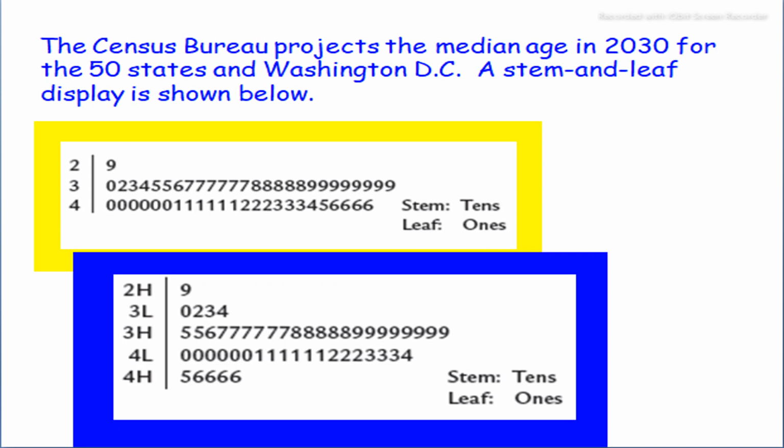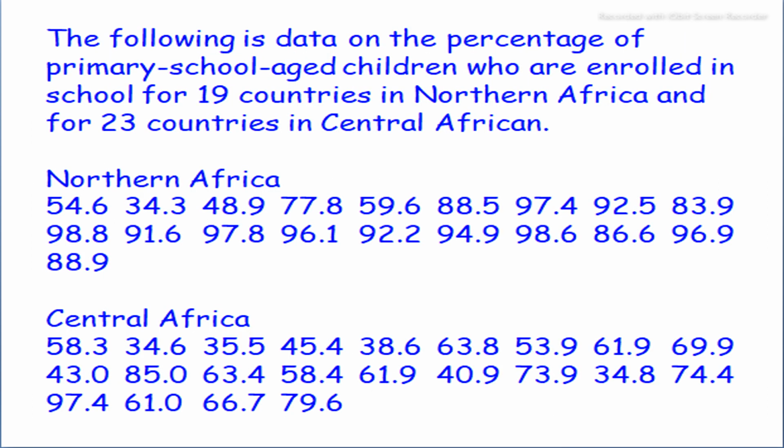In this question we look at the stems as tens and leaves as ones of different values in a data set in the form of a stem and leaf system. And the following data on the percentage of primary school age children who are enrolled in school for 19 countries in Northern Africa and 23 countries of Central Africa are given in the data set.